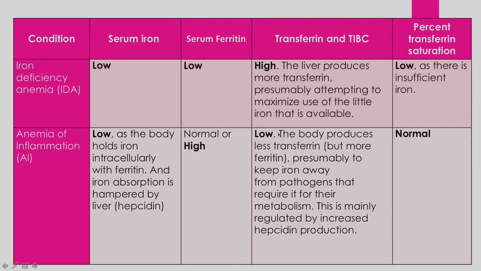Whereas the percentage transferrin saturation is normal, because the transferrin can normally saturate the iron, right? Because the transferrin is low, that low transferrin can normally saturate whatever less iron is available in the blood serum, so it is normal. So the differentiating feature is serum ferritin. Serum ferritin levels in anemia of inflammation are normal, or they are high.